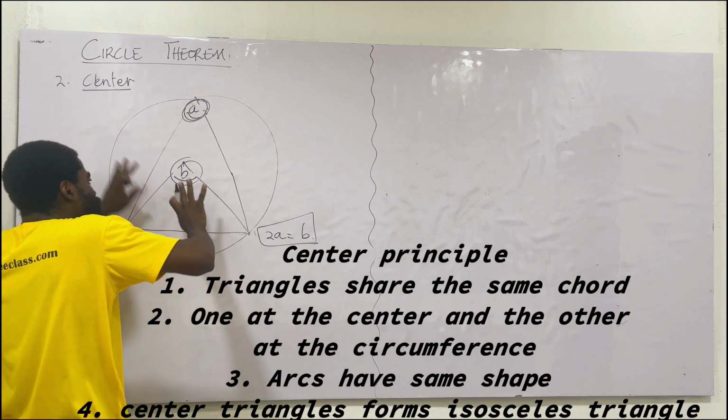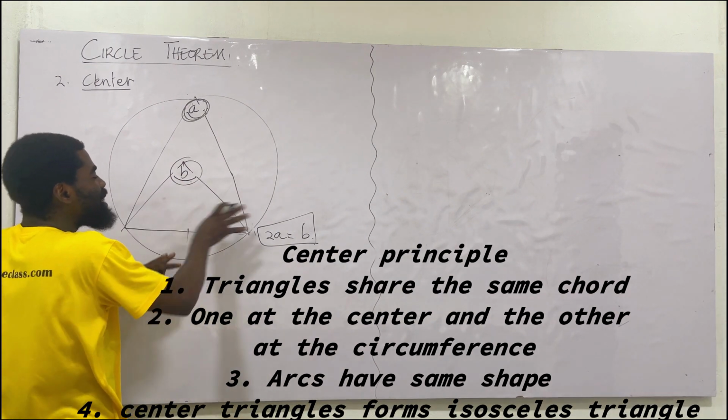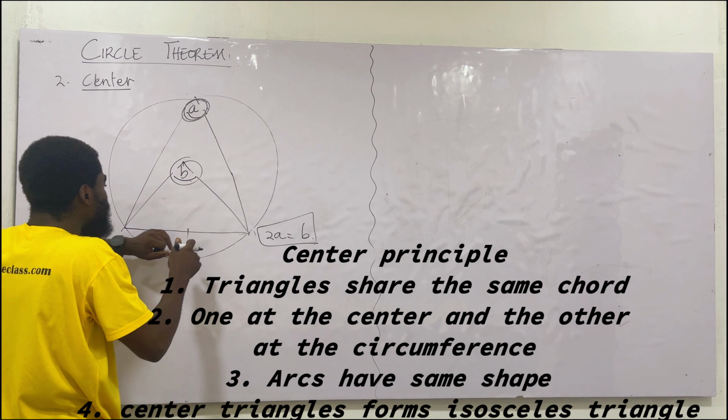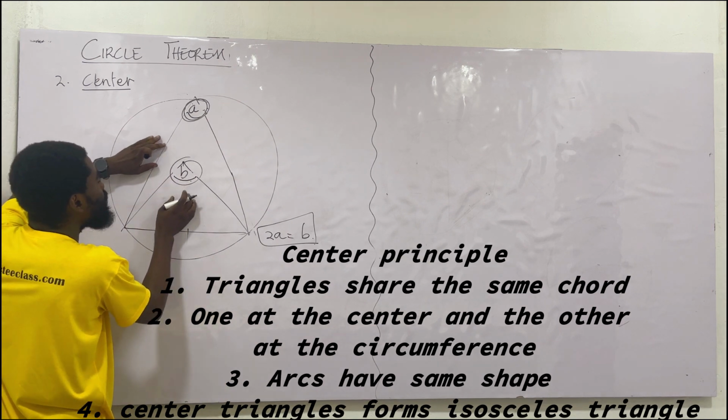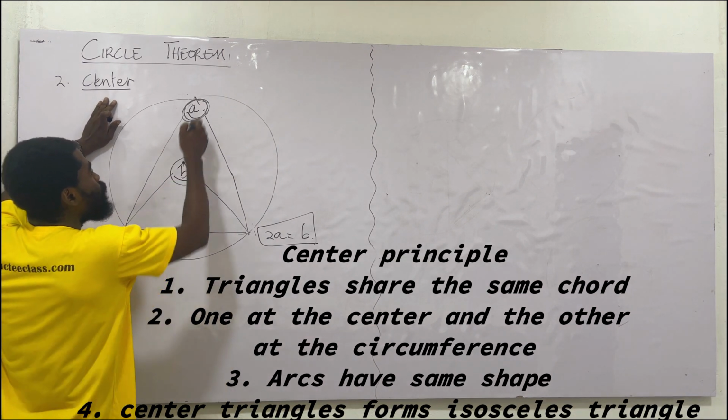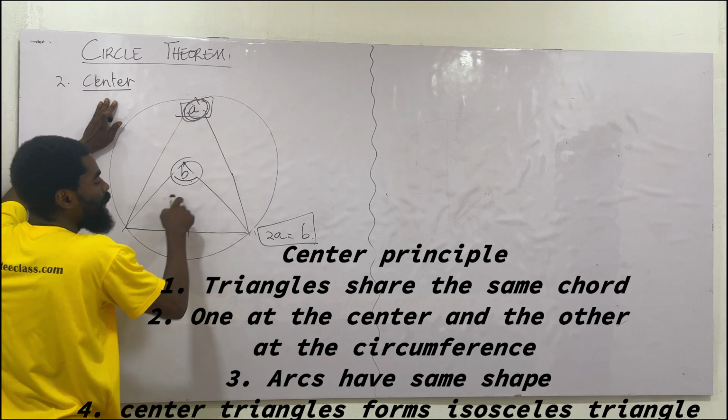Good. That will not really matter when you don't know how to figure out whether it is the center or not. So when you say the center, what are we looking at? We are looking at the fact that, okay, there's one at the center and there's one at the circumference. 2 times the angle at the circumference equals the angle at the center.